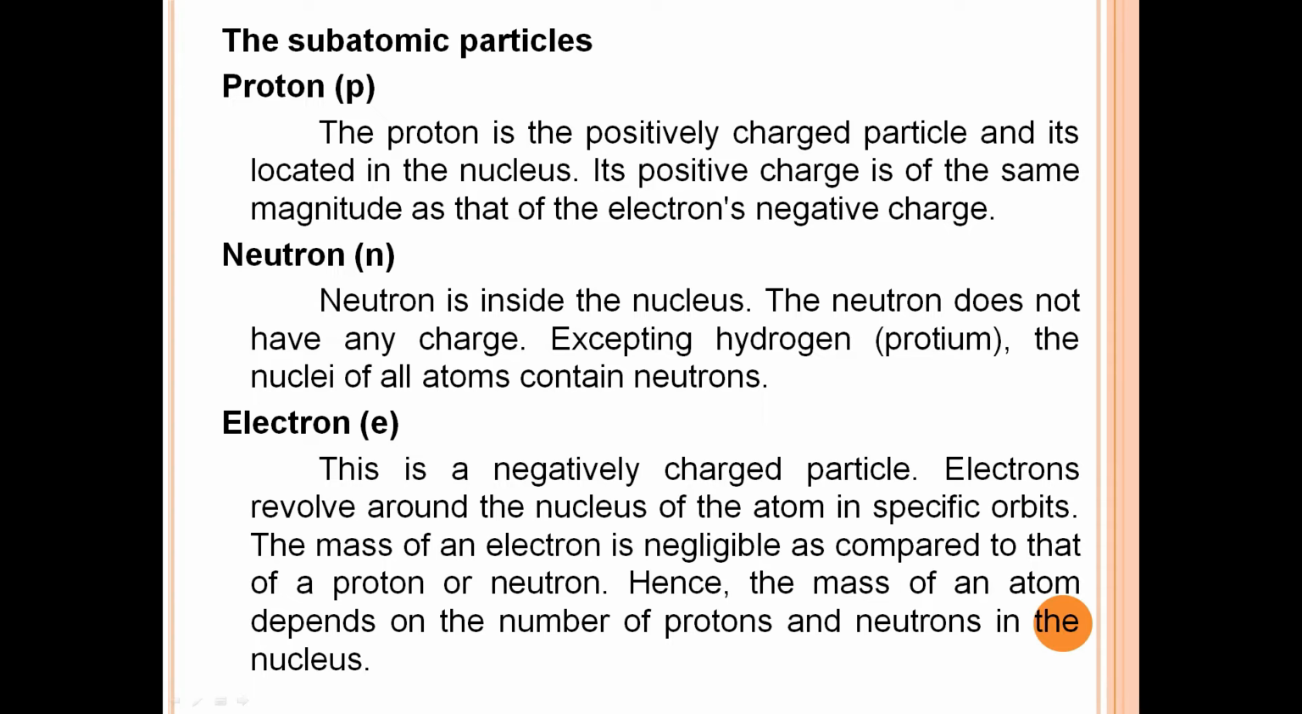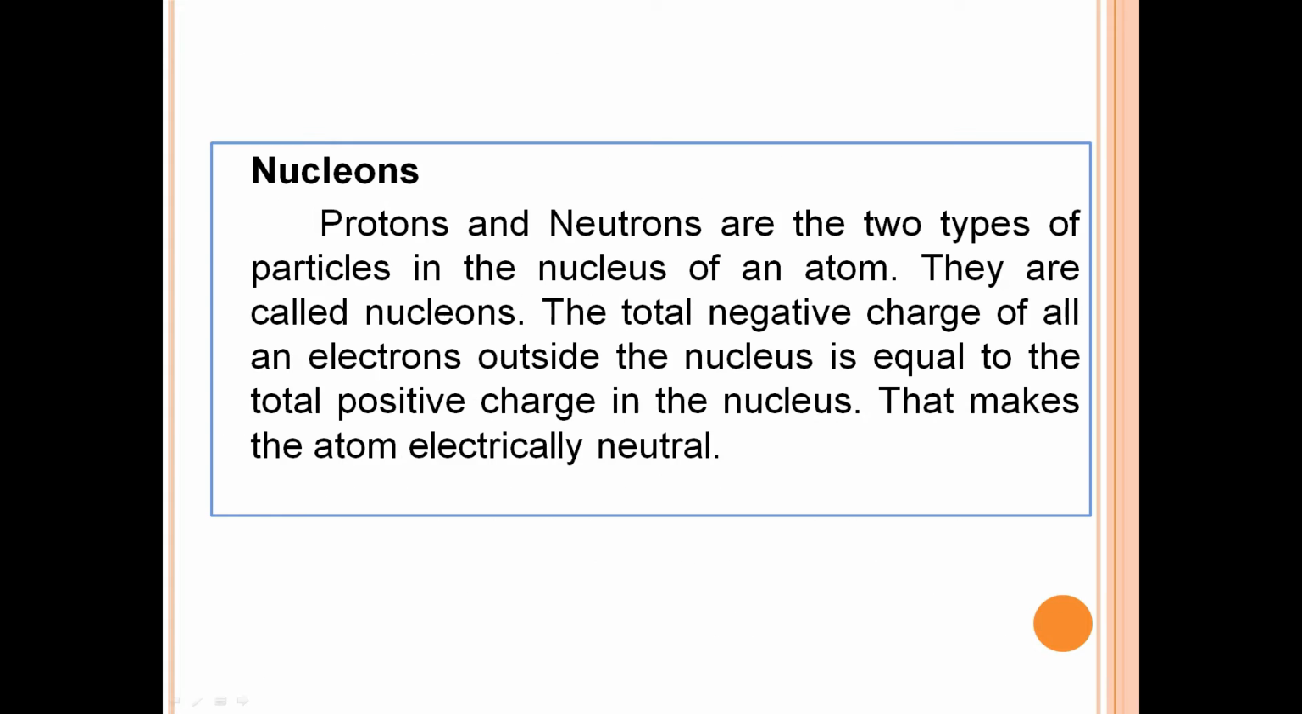Electron. This is a negatively charged particle. Electrons revolve around the nucleus of the atom in specific orbits. The mass of an electron is negligible as compared to the proton or neutron. Hence, the mass of an atom depends on the number of protons and neutrons in the nucleus.